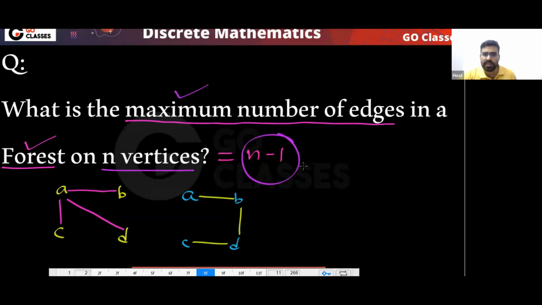And what do we call this type of forest? That is a tree. So I can say a forest with the maximum number of edges is a tree. Yes or no? So this is the idea. Forest with maximum number of edges, what is that? So this is a note.